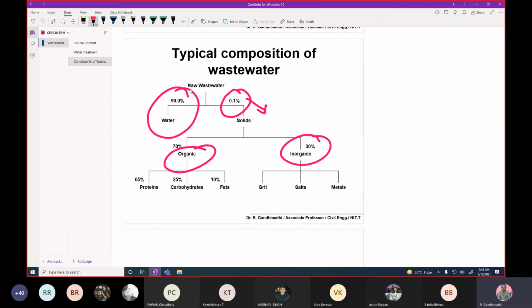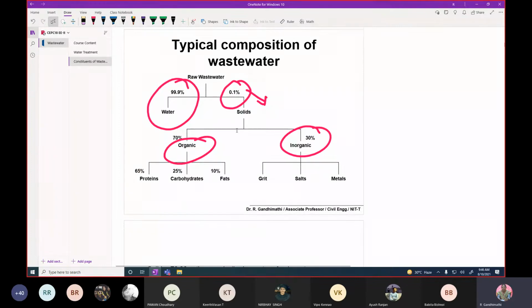Then inorganic constituents like grit, salts and metals may be present in a much lesser amount in the wastewater. Therefore, the inorganic constituents will not create any problem to the environment. So you have to give importance to the removal of organics in wastewater treatment. As for wastewater, you should know that it is 99% water and 0.1% solids. Out of that, 70% is organic in nature.